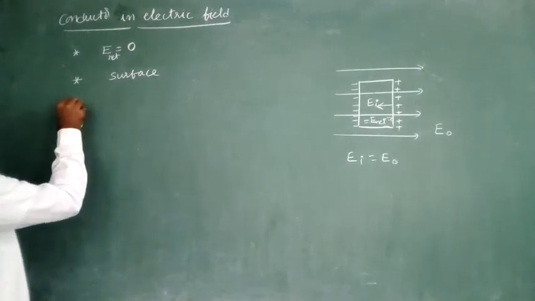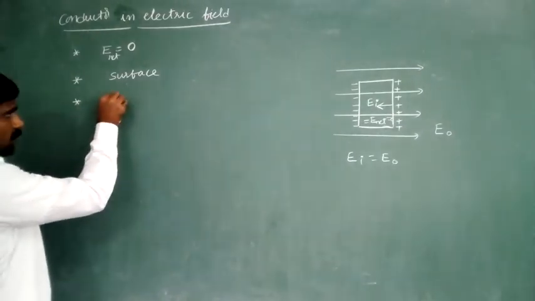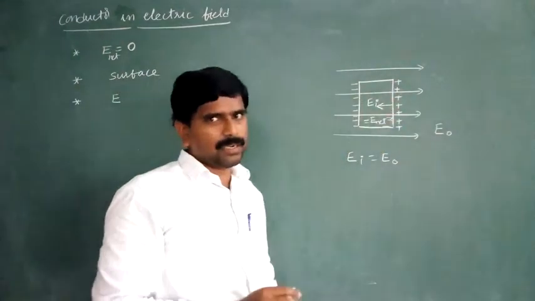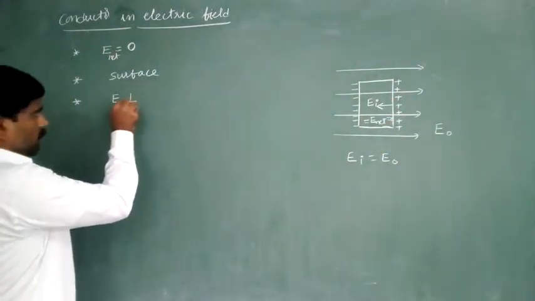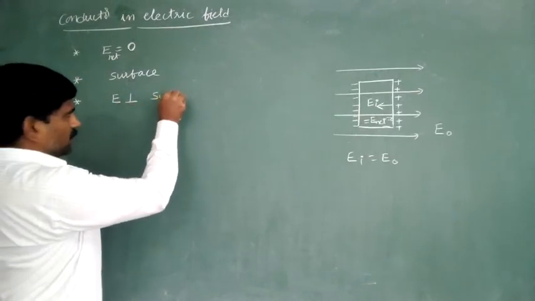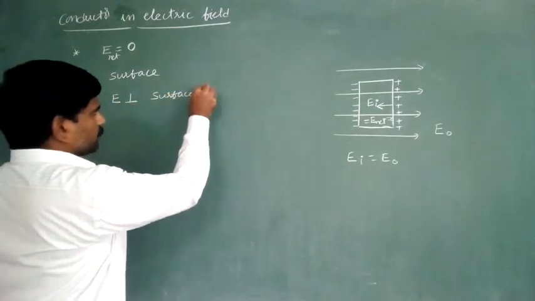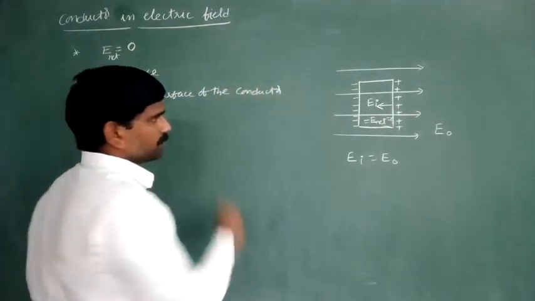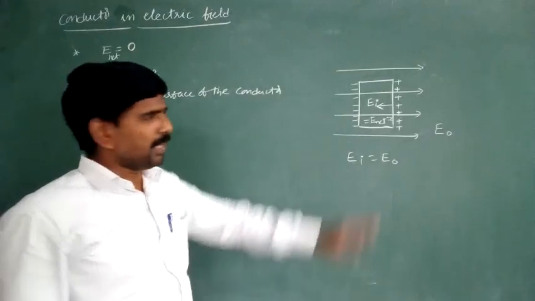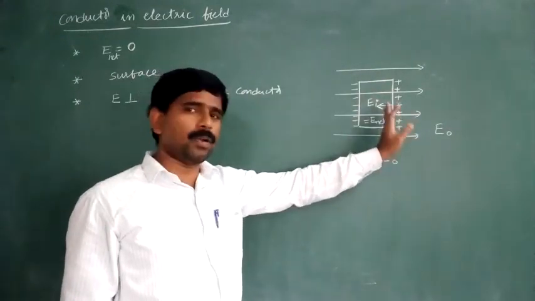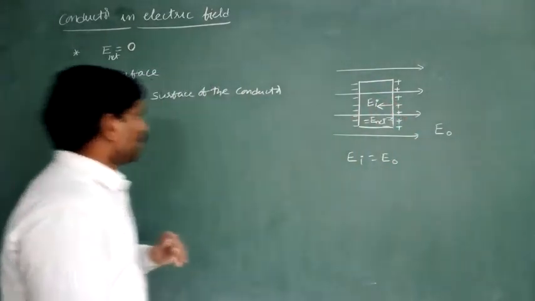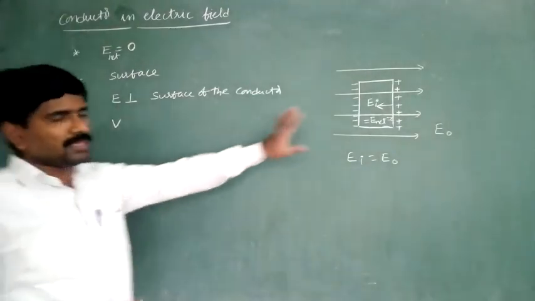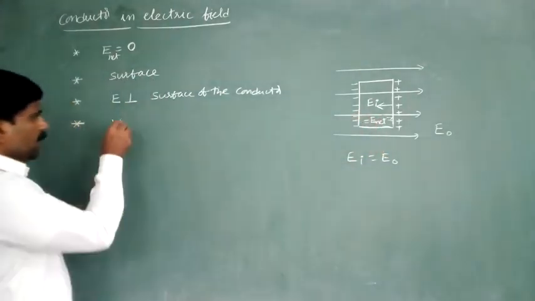Next, third one. Here electric field is always perpendicular to the surface of the conductor. Electric field is always perpendicular to the surface of the conductor. So at any point if you are taking, that electric field must and should be perpendicular to that surface.